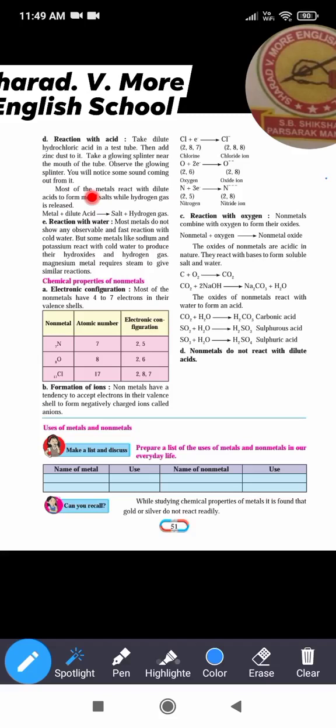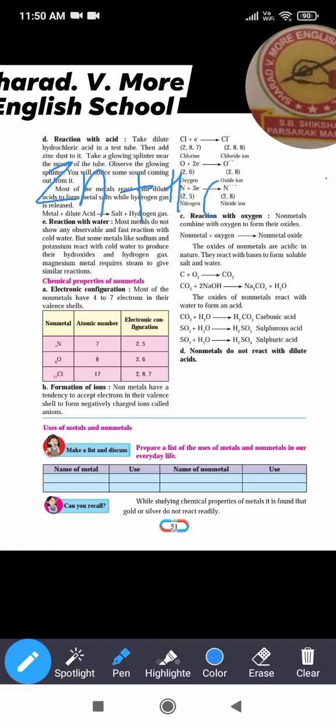Now when the metal reacts with the acid, there is a formation of the salt and hydrogen gas, and it is given in the word equation. Most of the metals react with the dilute acid to form the metal salts, while hydrogen gas is released. Metal plus dilute acid gives salt plus hydrogen gas. Now I am taking one example here. For example, zinc